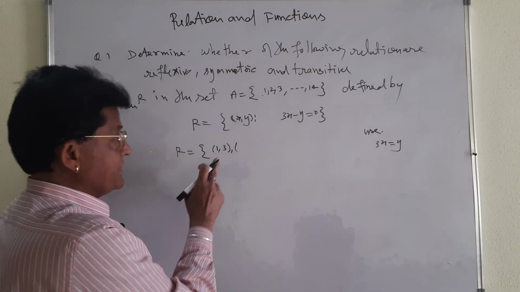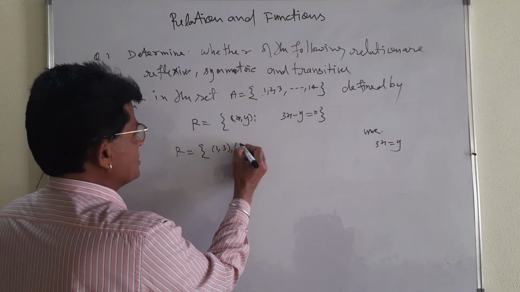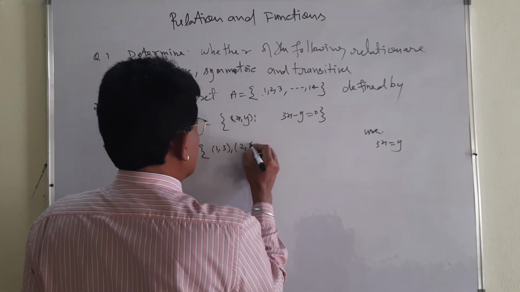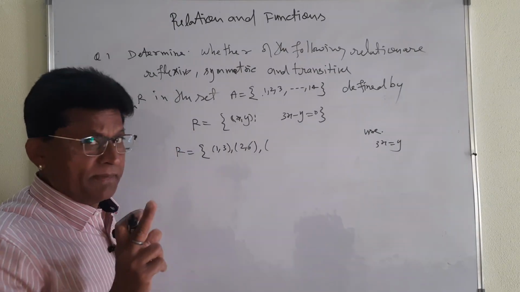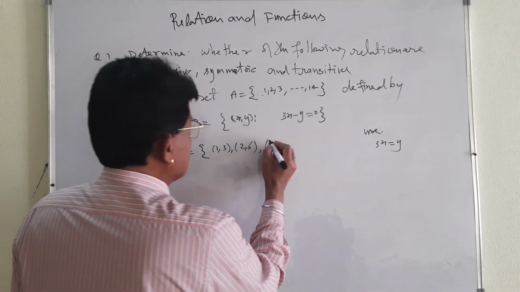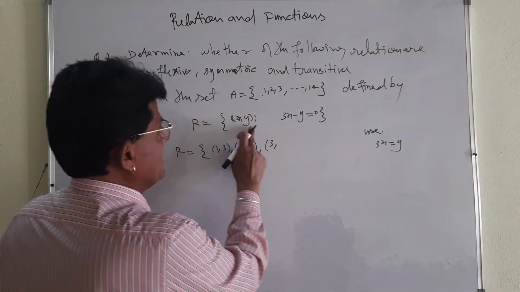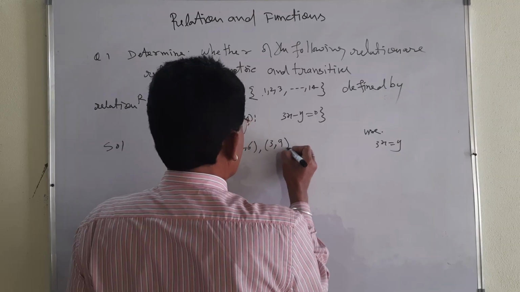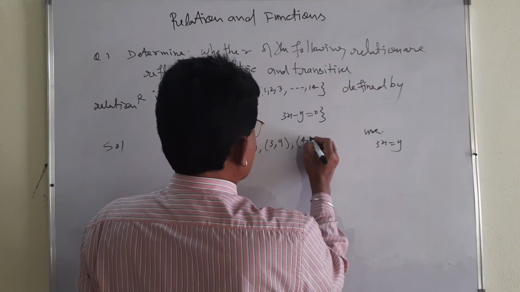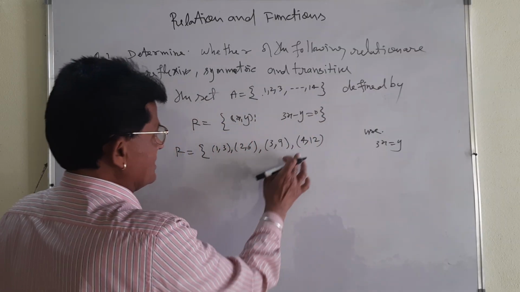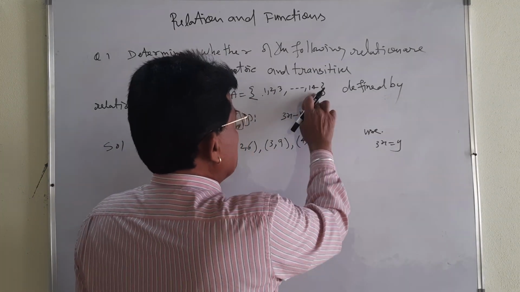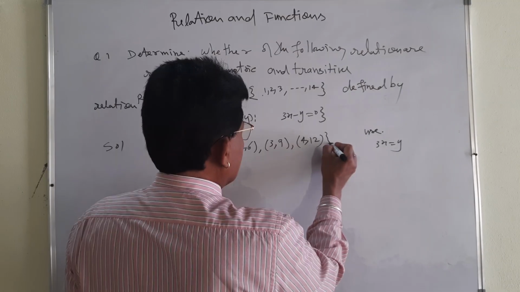So y will be 3. See carefully. Next, x is equal to 2, then y will be equal to what? In place of x, you write 2, 2 into 3, 6. It will be 6. But the elements must not exceed the elements of A. You must keep in mind, if x is equal to 3, in place of x you write 3, what will be the value of y? 3 into 3, 9. And x is equal to 4, in place of x you write 4, 12. Yes, that will do, 12 is there. Next, 5, 15. 15 is not there, that is why you can't go beyond this one. That will be the relation.